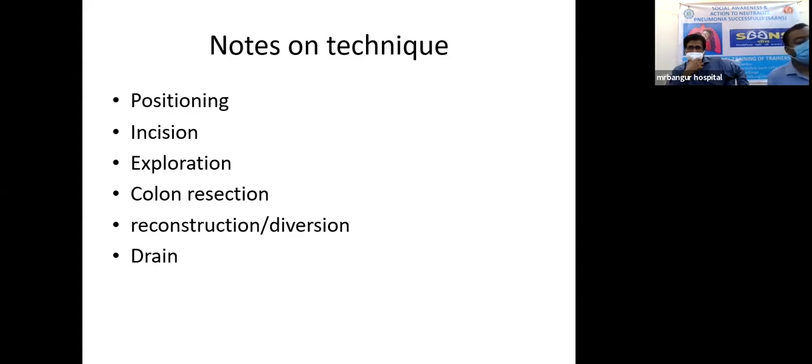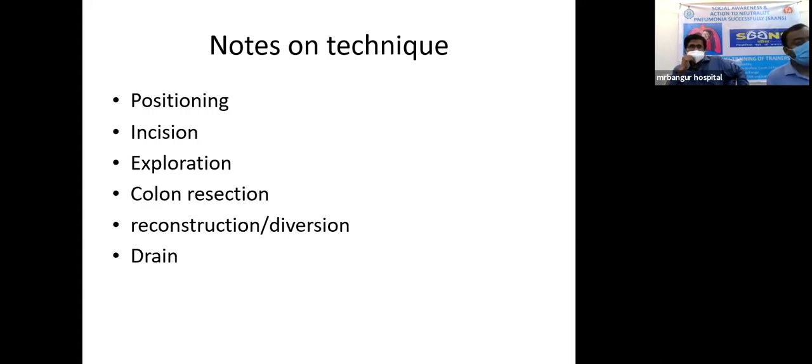Not only the open procedure, the laparoscopic procedure can also be tried, and in that condition the ports are arranged along the perimeter of a circle, where the target organ remains at the center.